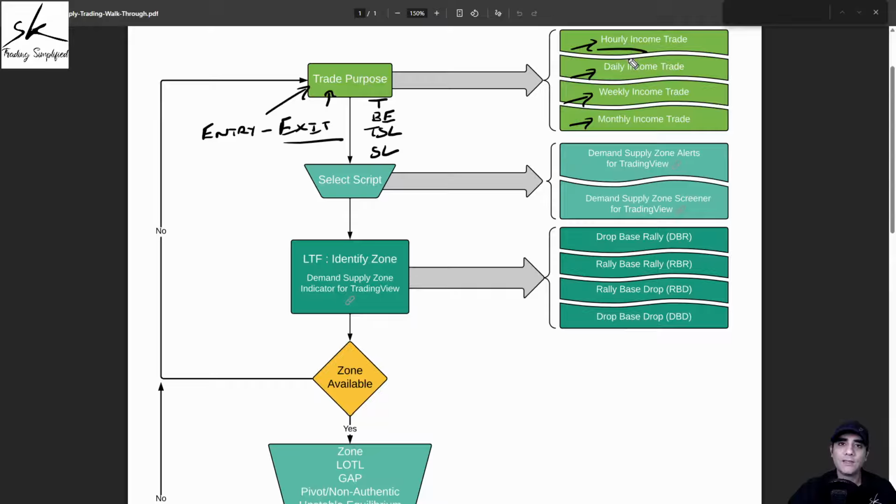Hourly income implies a trade where my expectation is that this trade can last for an hour or a few hours. Daily income is a trade which can last for a day or a few days. Weekly income, a trade which can last for a week or a few weeks. And monthly income is a trade which can last for a month or a few months.